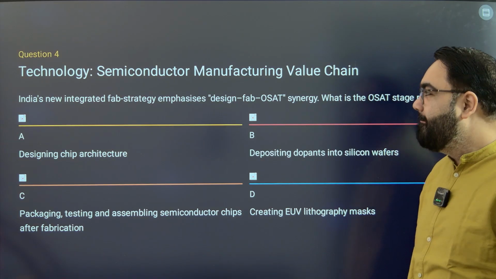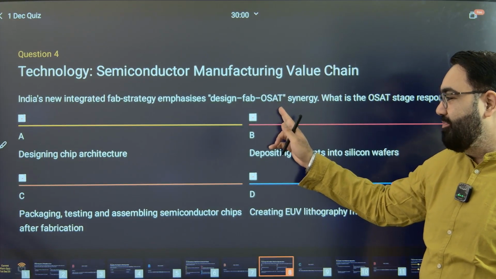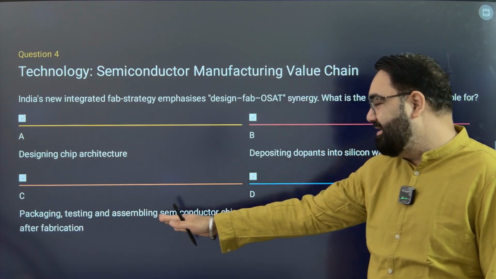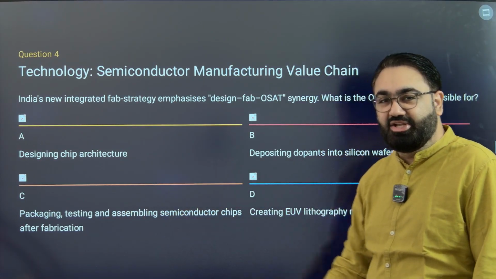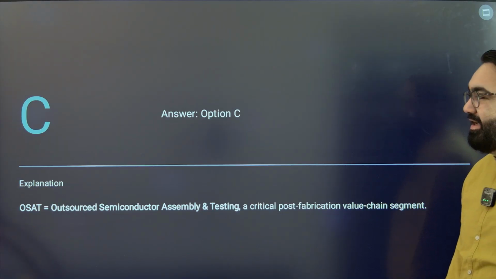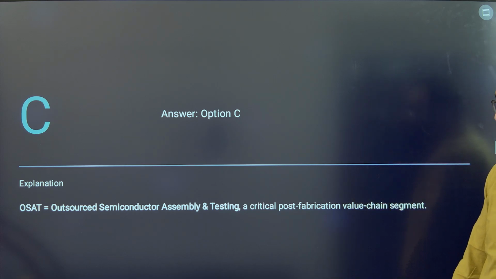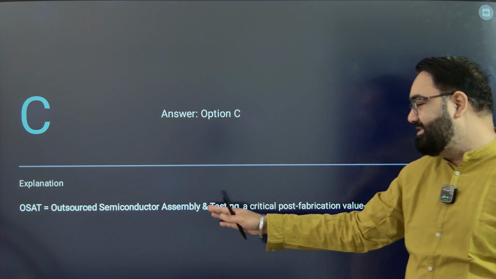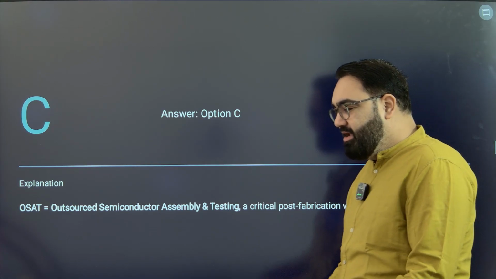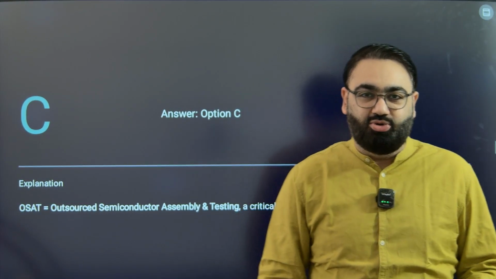This is slightly technical. If you want to make a guess, think about this. Design, fab, OSAT. So basically OSAT comes after fab or after fabrication. Now look at this: packaging, testing, assembling semiconductor chips after fabrication. This is what fits in perfectly. The answer here has to be C. In these cases, even when you do not know the exact answer, you can make an educated guess. OSAT stands for outsourced semiconductor assembly and testing. This happens after fabrication. Fabrication basically means when you have to put all these small little components on the chip. After that, the next stage is the OSAT.